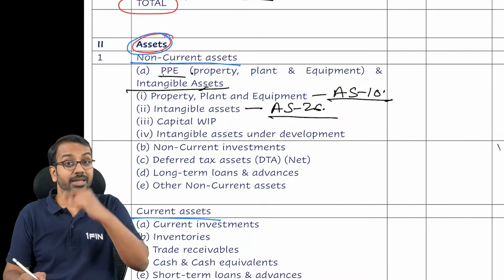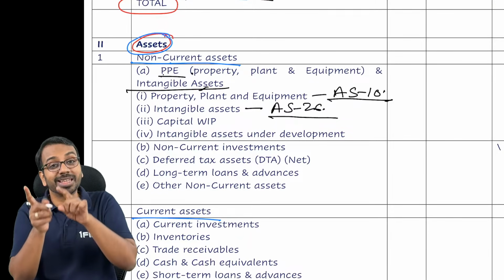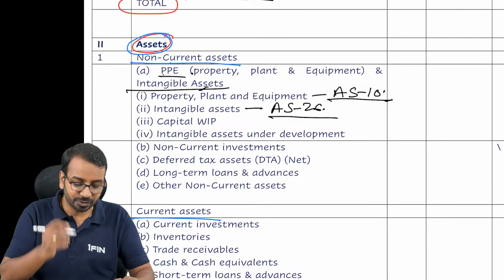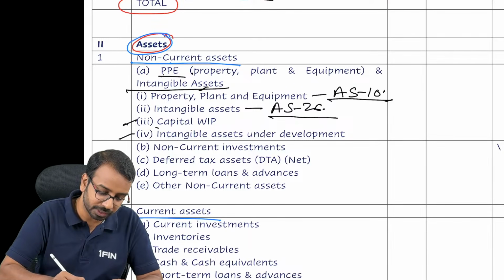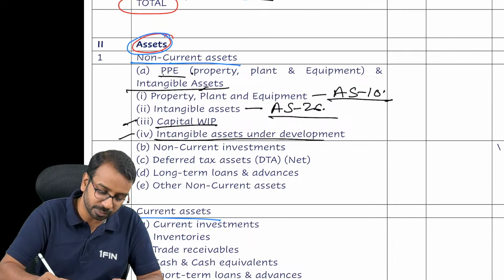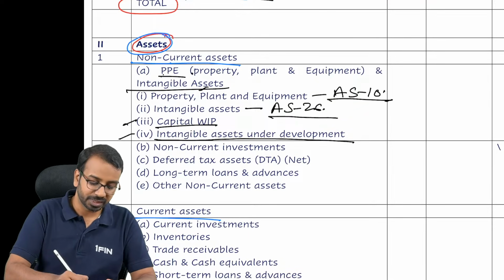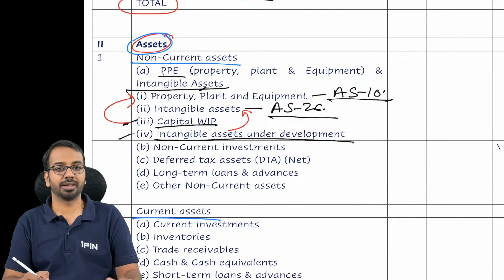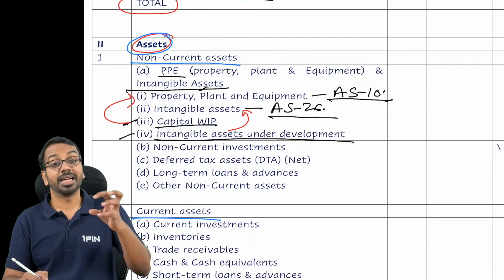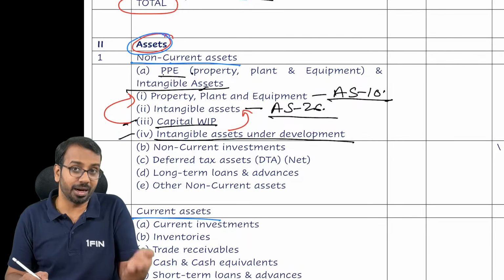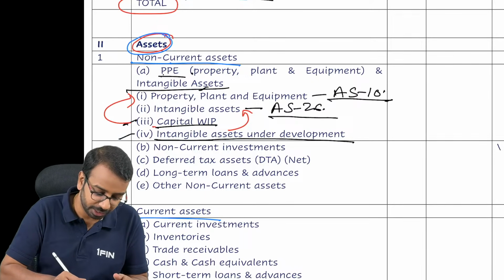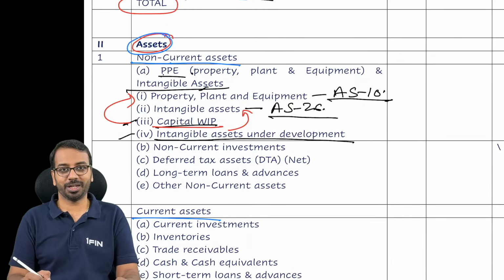So when you are learning a standard, you should know what is the implication of that standard in the financial statements. After that, we have capital work in progress and intangible assets under development. Capital work in progress is related to PPE, intangible asset under development is related to intangible asset. Sir, what is capital work in progress? If we are, let us say, constructing a plant and the plant is not yet fully constructed, we show it under capital work in progress.